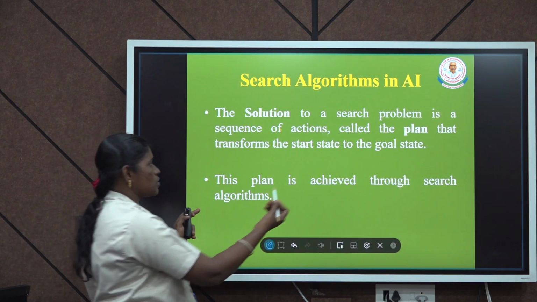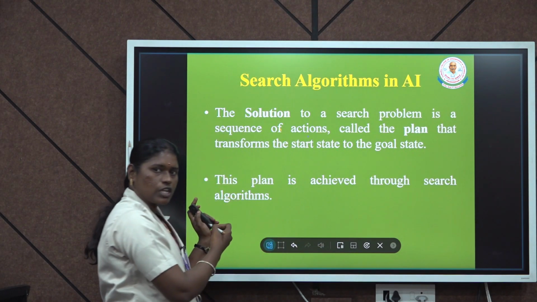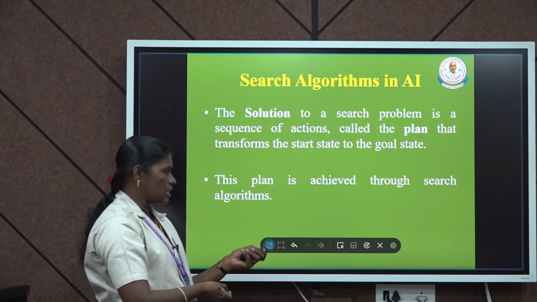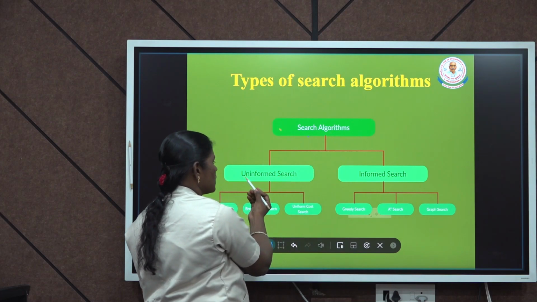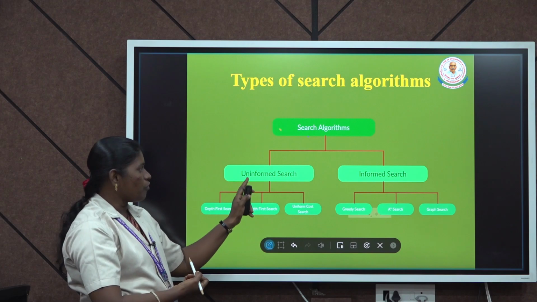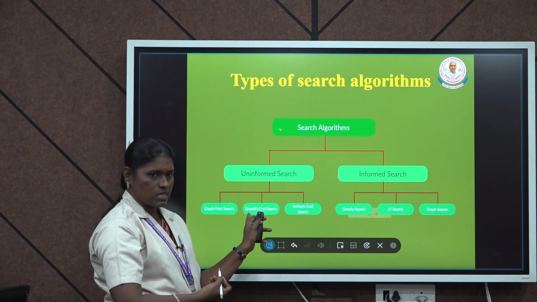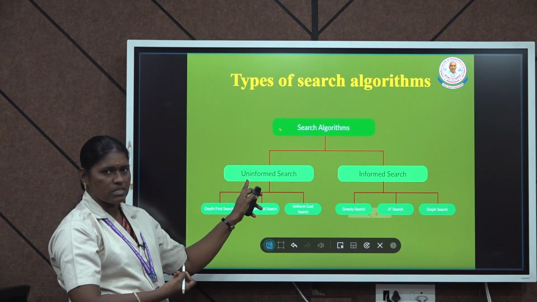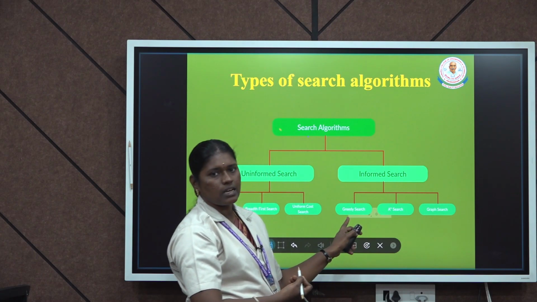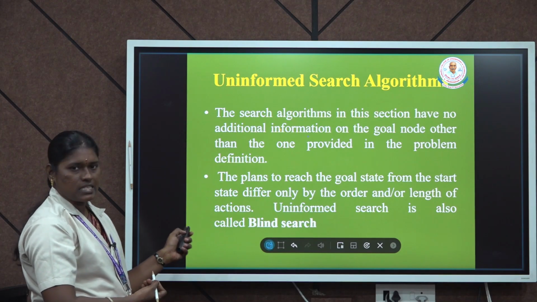The solution for the search problem is a sequence of actions called the plan. That plan transforms the start state to the goal state. Next, this plan is achieved through a searching algorithm. There are two types of search algorithms: uninformed search and informed search. The subcategories of uninformed search are breadth first search, depth first search and uniform cost search. Under informed search are greedy search, A star search and graph search. Let us see them one by one.